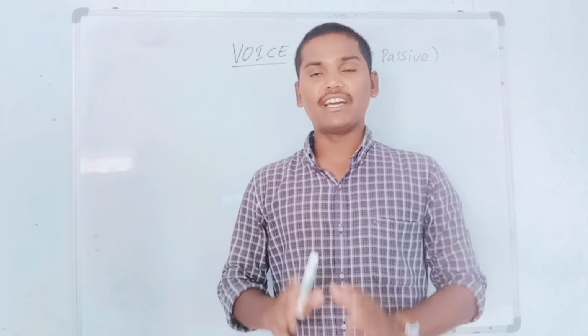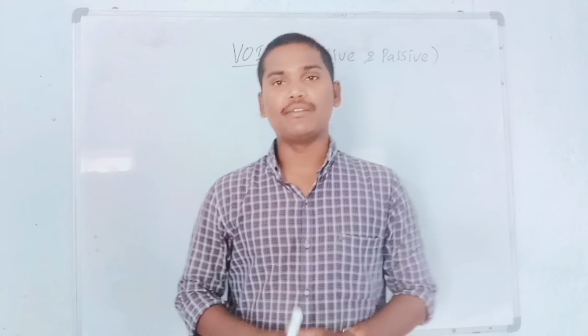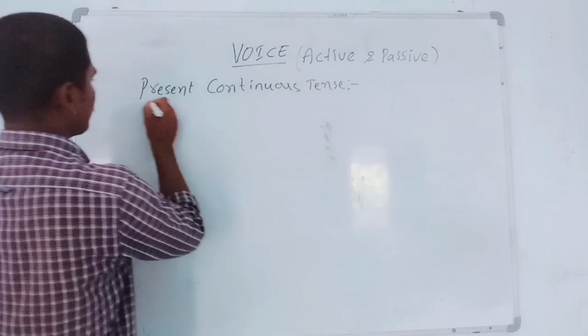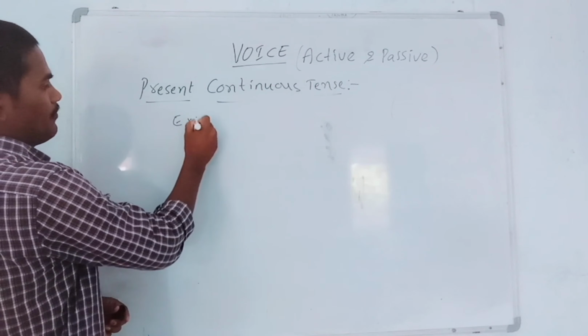In this video, we are continuing active and passive voices. In the previous video, we completed simple present tense, and now we are going to start present continuous tense. Example. Already we know very well that in present continuous tense, we express the action which is happening right now.